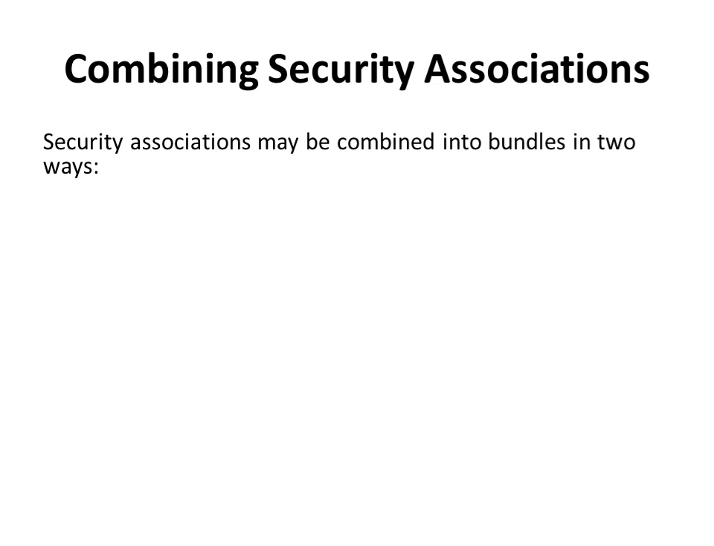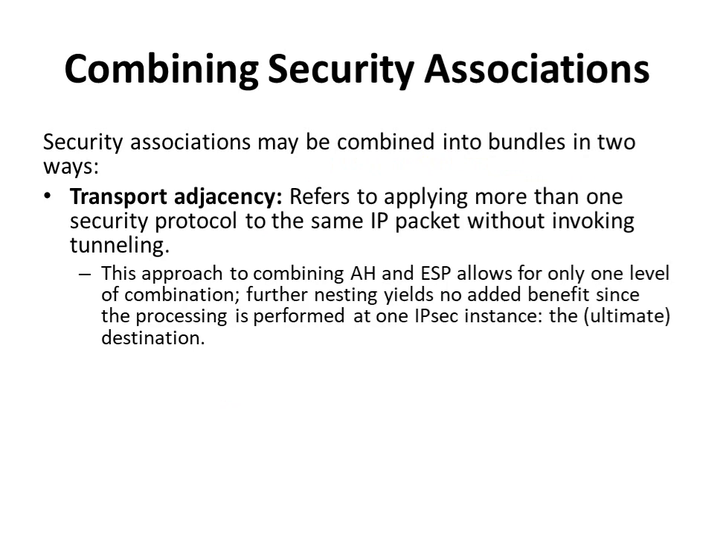Now, security associations may be combined into bundles in two ways. The first is transport adjacency. This refers to applying more than one security protocol to the same IP packet without invoking tunneling. This approach to combining AH and ESP allows for only one level of combination. Further nesting yields no added benefits since the processing is performed at one IPsec instance, that is the ultimate destination.